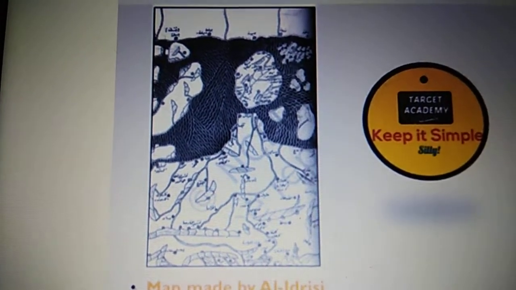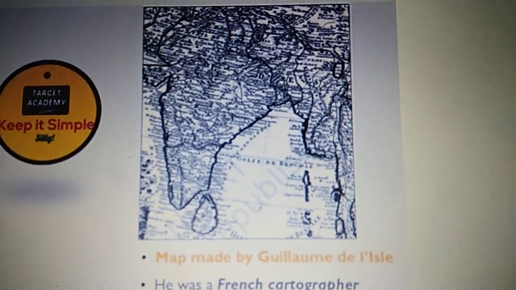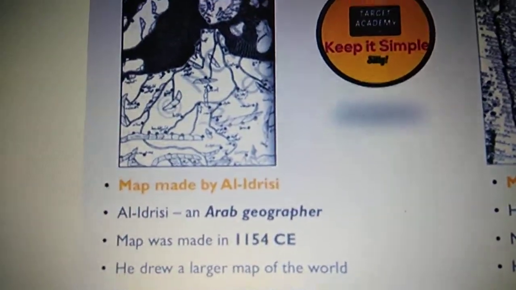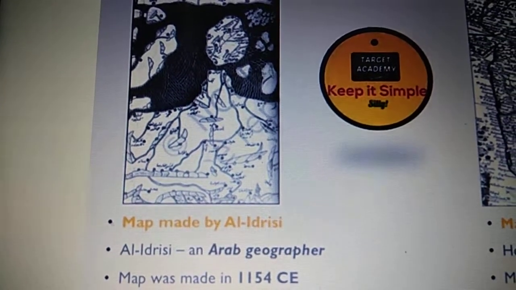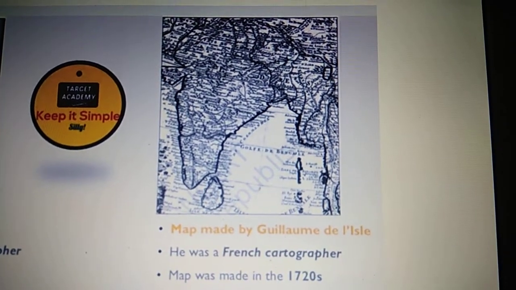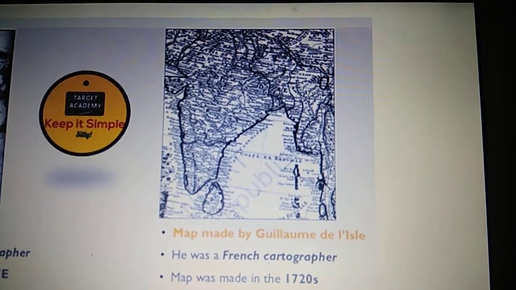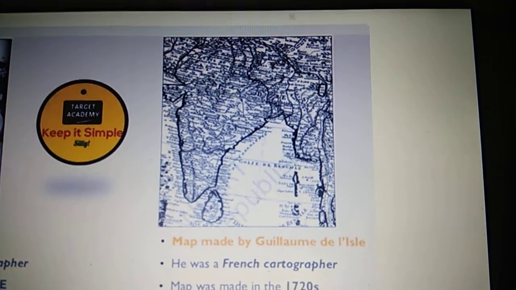Yes, you can see India is upside down. Sri Lanka is shown in the north. Whereas this looks more accurate, like our present day India. Now, why does it look so? Because the first map that you saw, made by Al-Idris, an Arab geographer, was made in 1154, whereas this map was made in 1720. So that means after 600 years this map has changed and technology has changed. So he got a better idea of India, isn't it?